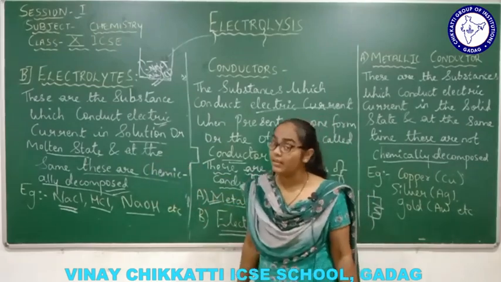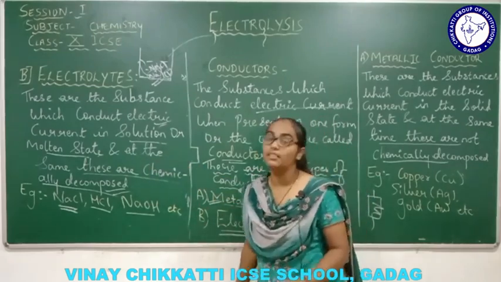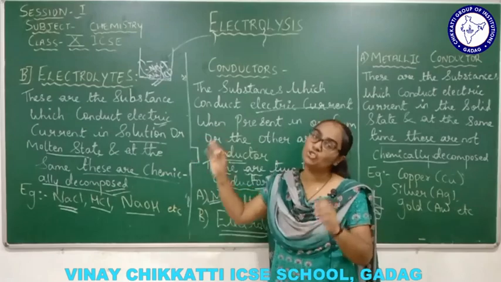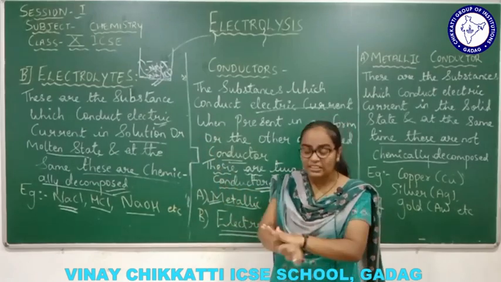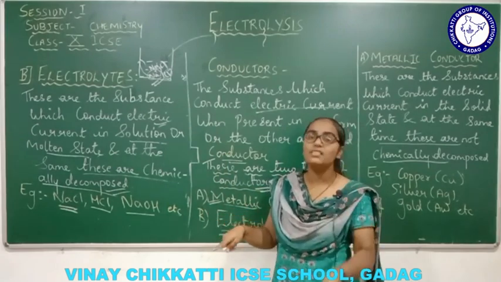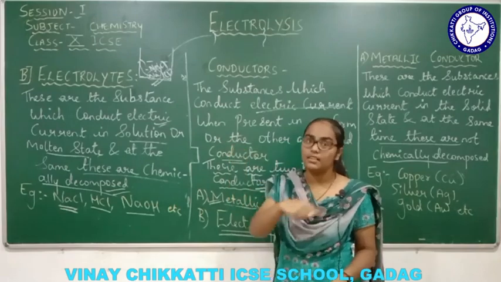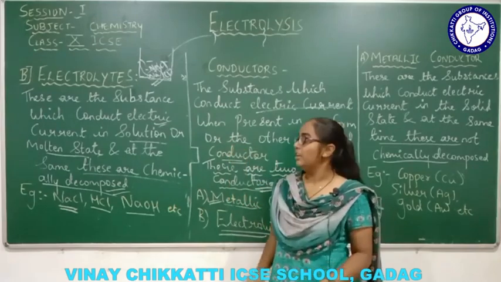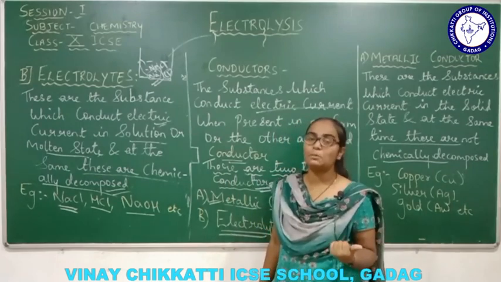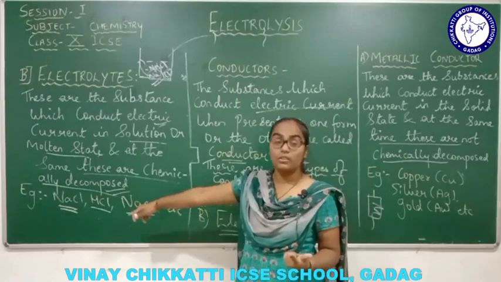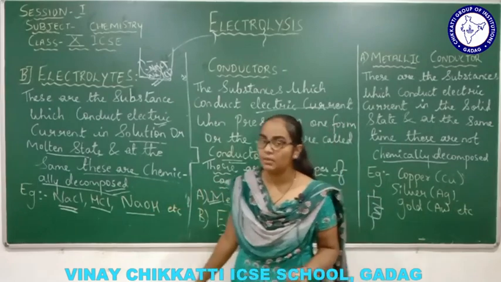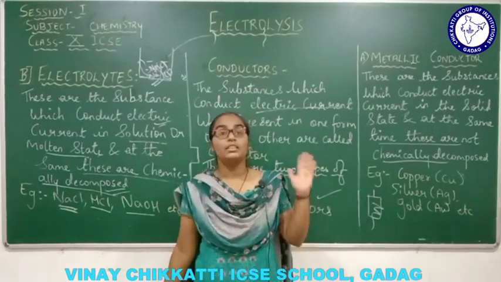At the same time, the most important point is that chemical decomposition should take place. If the electrolyte is not chemically decomposed, the ions will not get formed, and if the ions are not set free, the electric current will not pass through it. For example, common salt solution, that means salty water, hydrochloric acid, sodium hydroxide, etc. These are examples of the types of conductors.